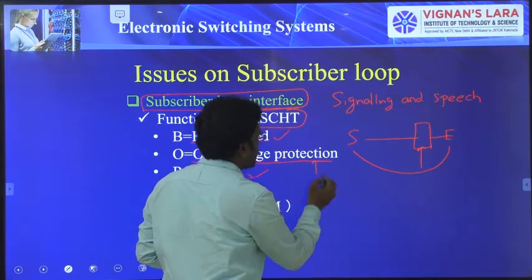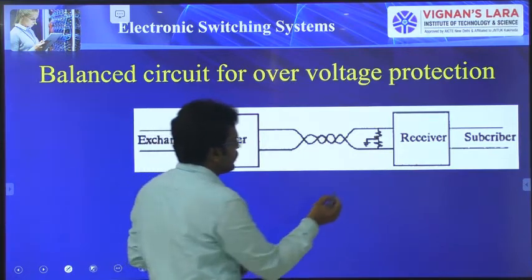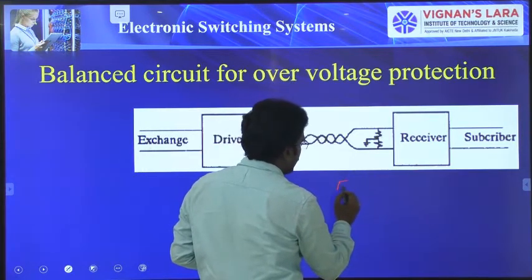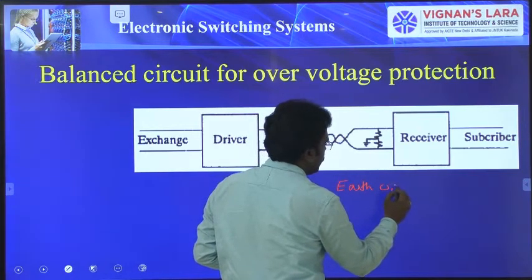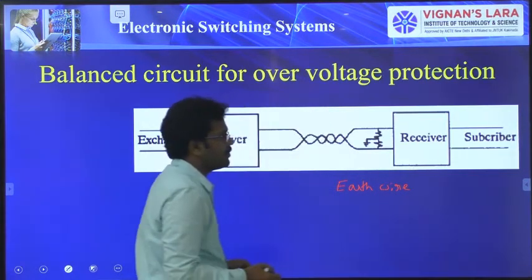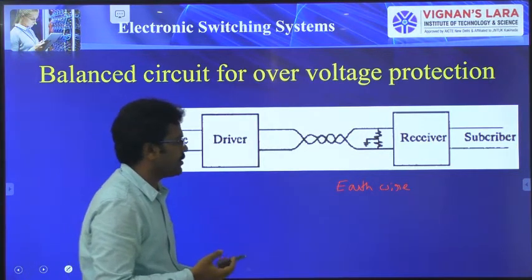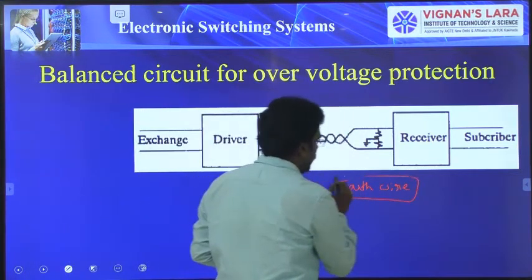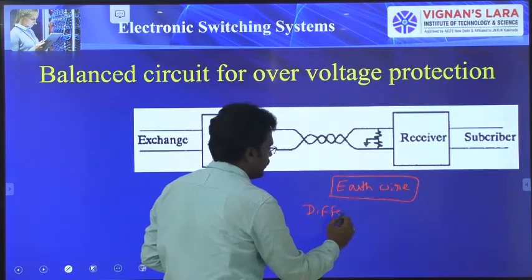Coming to over voltage protection. Here we are going to protect the system from over voltages or surges. For that we have to use some differential circuits.